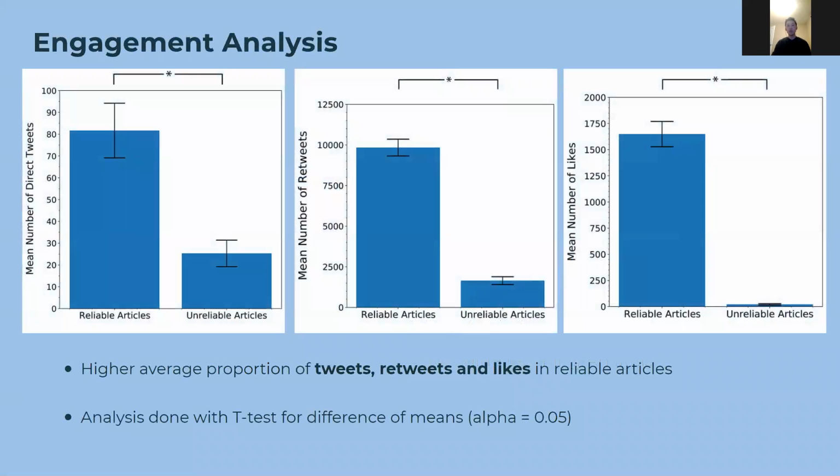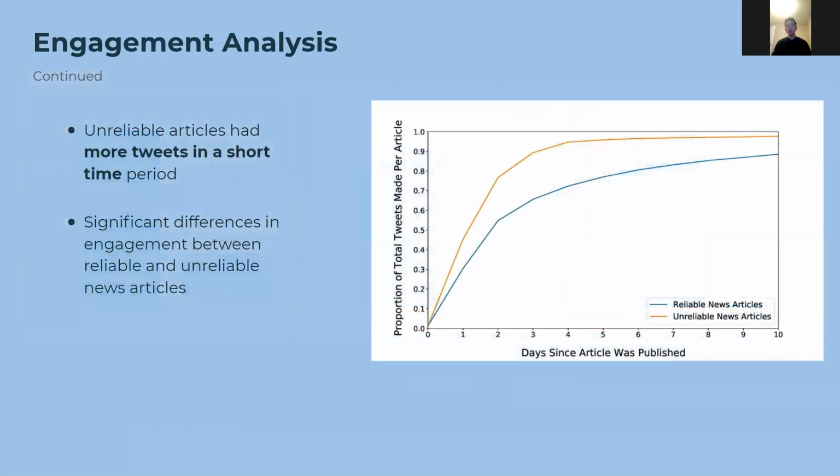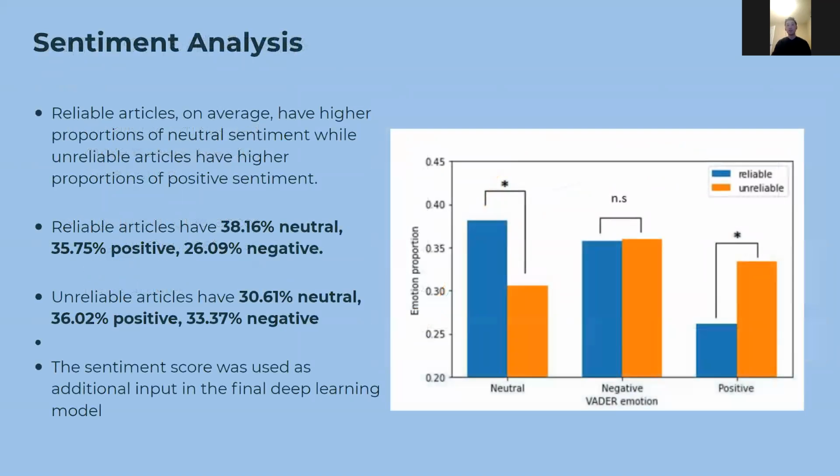In figures 1, 2, and 3, we see that reliable articles have higher means of average tweets, retweets, and likes. Additionally, figure 4 shows that unreliable articles have a higher proportion of tweets within a small time frame, meaning unreliable news may spread faster. In this figure, reliable articles, on average, are shown to have higher proportions of neutral sentiment, while unreliable articles have higher proportions of positive sentiment. As such, the sentiment scores are inputted into the final deep learning model.